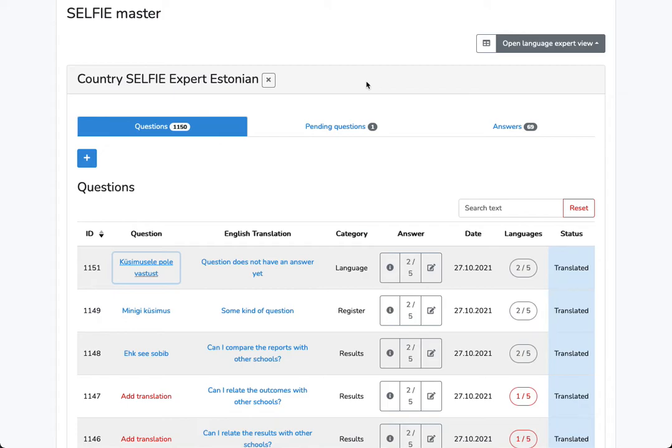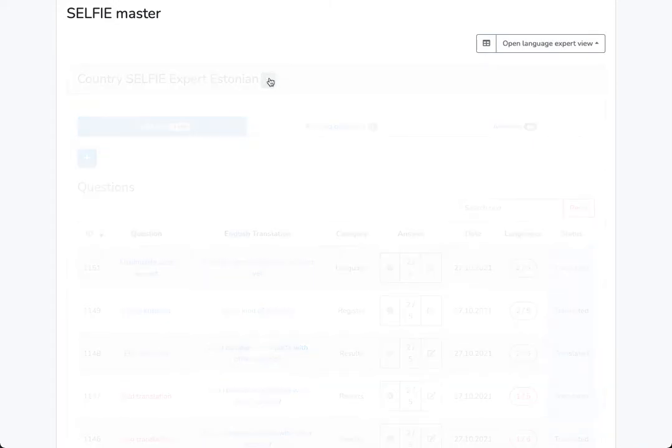It is also important to notice that master experts could act as if they were a country expert for any of the countries, or in reality languages, and they could, let's say, fulfill both roles if that is needed.